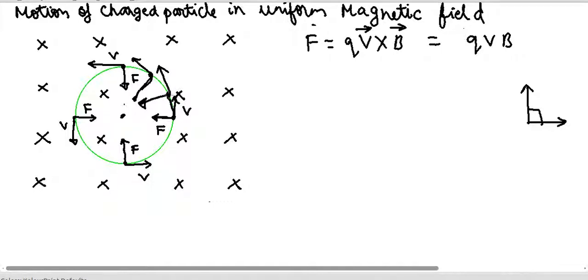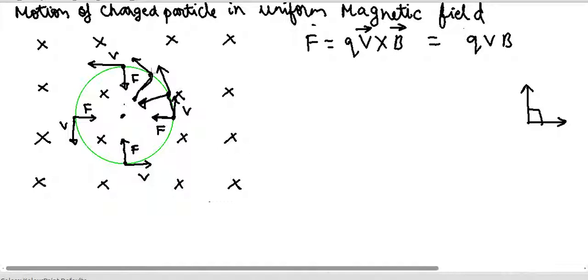Now again the net resultant velocity will change because of the force, and so the new direction of force will again be perpendicular to the velocity, which will be something like this, and again it will change the direction.